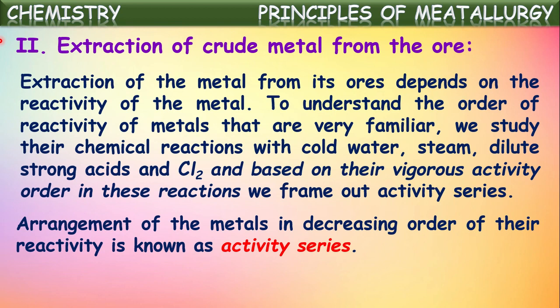In this decreasing order of reactivity, the highly reactive metals are present at the start, the moderately reactive metals in the middle, and the least reactive metals at last. This complete arrangement of metals in the decreasing order of their reactivity is known as the activity series.